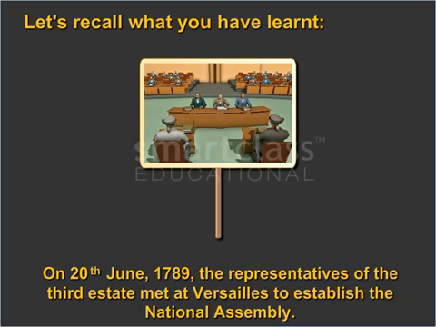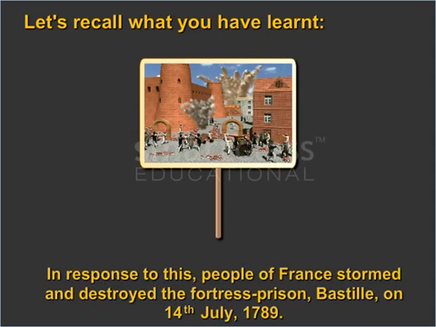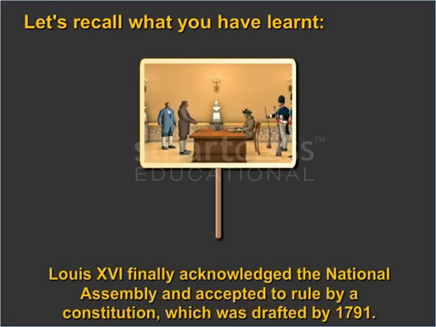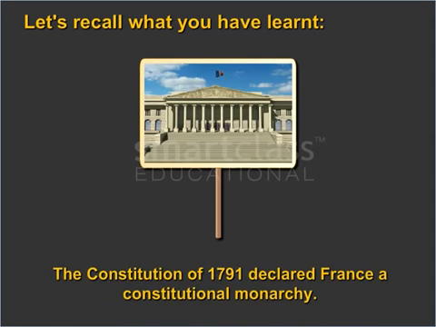While the National Assembly was busy at Versailles, the king commanded his troops to move into Paris. In response to this, people of France stormed and destroyed the fortress prison Bastille on the 14th of July 1789. Louis XVI finally acknowledged the National Assembly and accepted to rule by a constitution, which was drafted by 1791. The Constitution of 1791 declared France a constitutional monarchy.